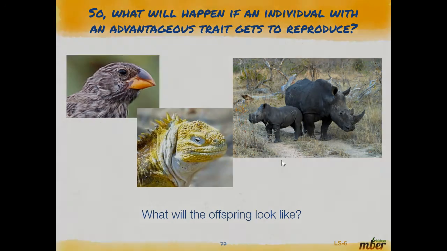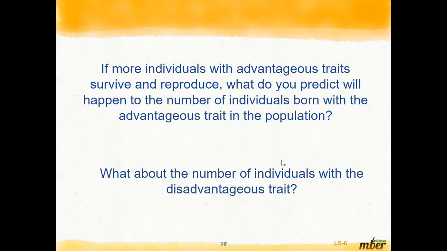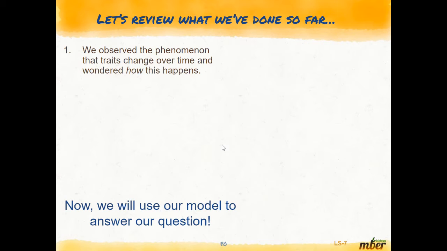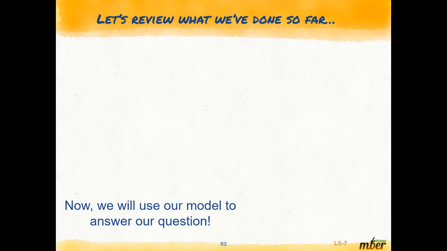Okay, what will the offspring look like? If more individuals with advantageous traits survive and reproduce, what do you predict will happen to the number of individuals born with the advantageous trait in the population? Well, it should increase, right? What about the number of individuals with the disadvantageous trait? Well, those should decrease.